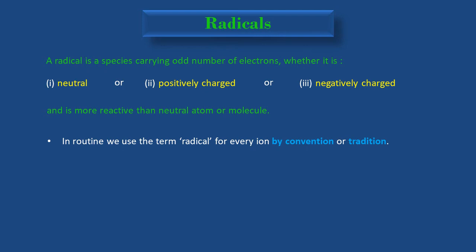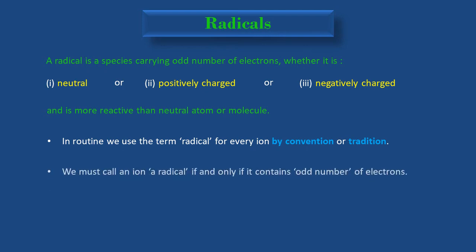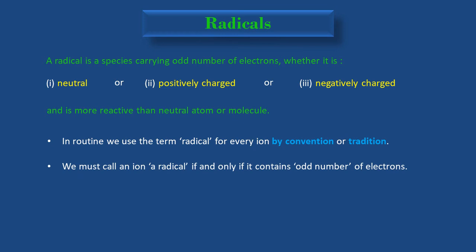Only that ion will be called a radical in which an odd number of electrons is found. I repeat, we must call an ion a radical if and only if it contains an odd number of electrons.